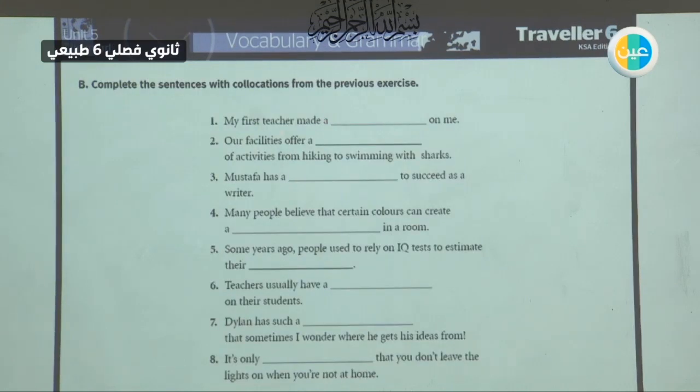My first teacher made on me an effect, an impression. So we would say a lasting impression. She was my teacher and I still have that impression. Our facilities offer of activities. There are many, so a wide range. We have hiking, swimming with sharks. So we have many activities. Mustafa has to succeed as a writer, a burning desire. He wants to succeed. He is working so hard.